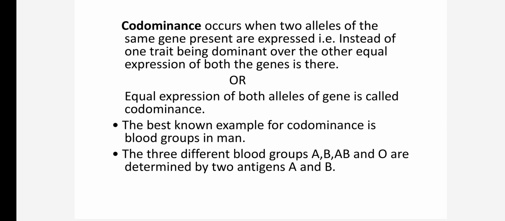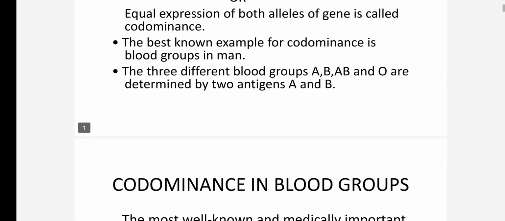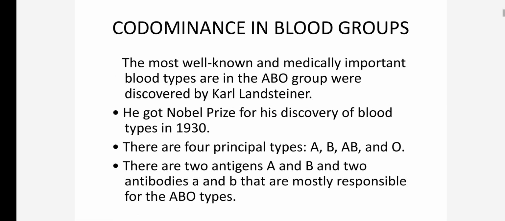As we know, we have four different blood groups, A, B, AB and O, and there are two antigens expressing, A and B. The most well known and medically important blood types are known as the ABO system, which was given by Landsteiner, who also got the Nobel Prize for this in 1930. So the four types are A, B, AB and O.